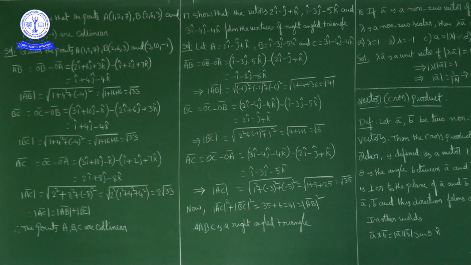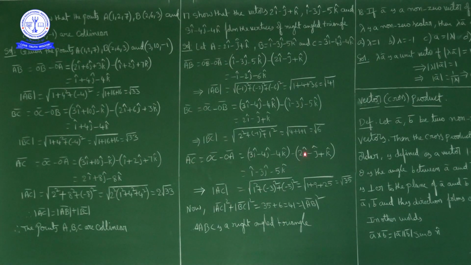Next side, AC bar. AC bar is equal to what can we write? OC bar minus OA bar, where OC bar is 3i cap minus 4j cap minus 4k cap, minus OA bar, which is 2i cap minus j cap plus k cap.